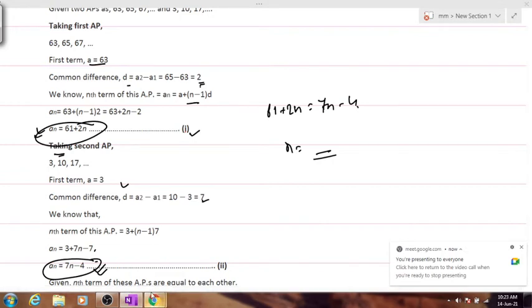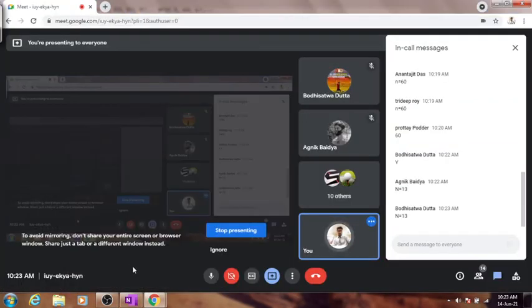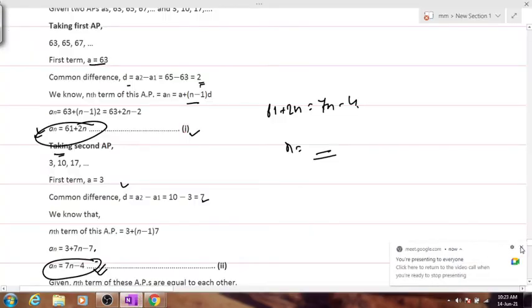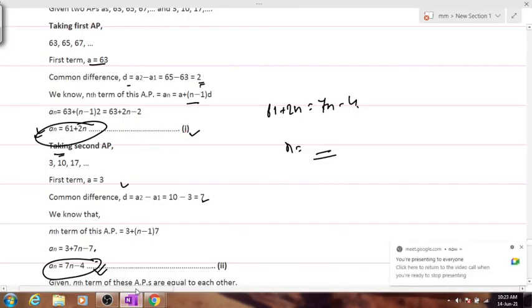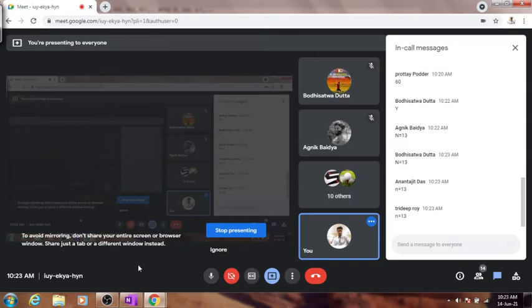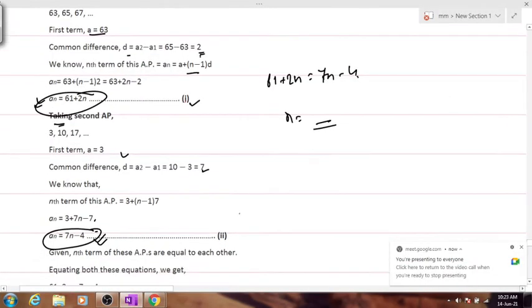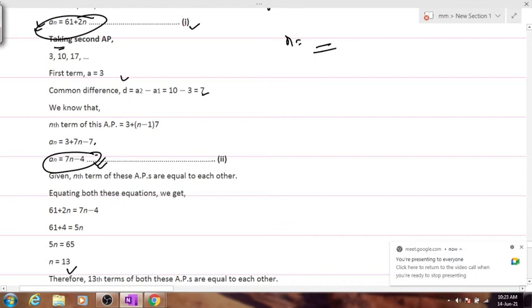Hurry up. I hope people have understood this properly. Two have already answered, very good. Sheil, Costa, Protoy, Chiranjit and all, I expect you to answer in the class, and if you don't understand anything, kindly ask me. Trideep, Anantajit has also answered, very good. Anyone else? Very good, the answer has come out to be 13 in this case.